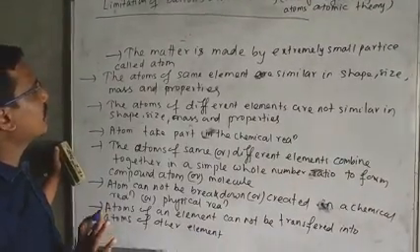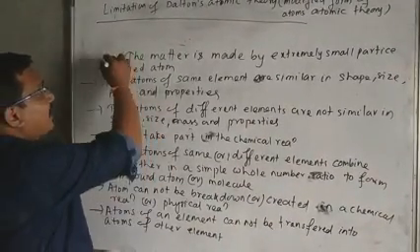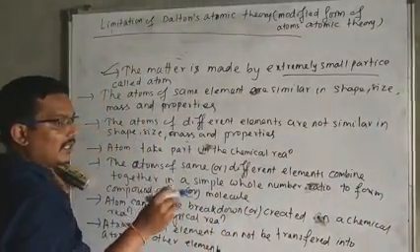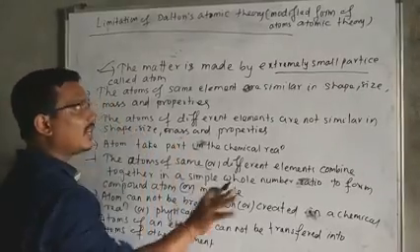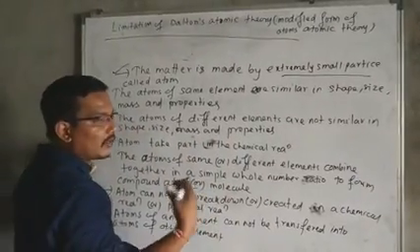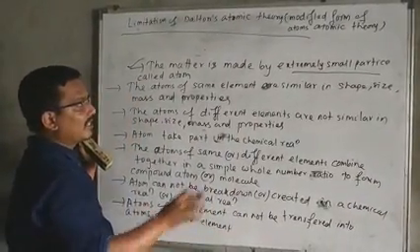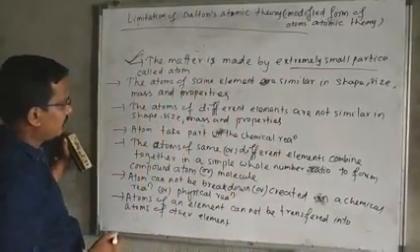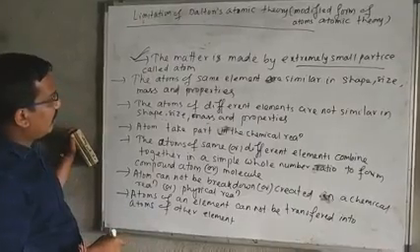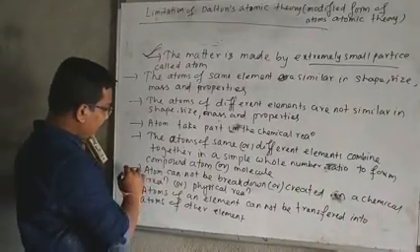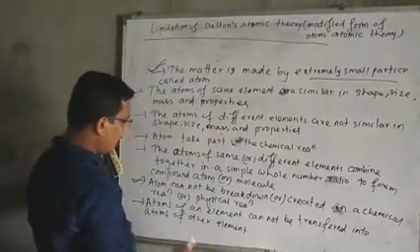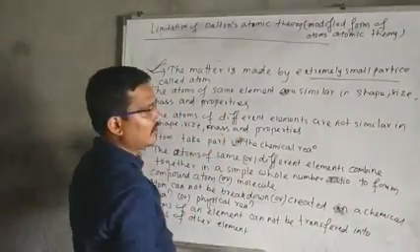According to Dalton's atomic theory, matter is made of extremely small particles. That means it is the smallest particle, and after this particle nothing is possible. This is the first point. Another point is that an atom cannot be broken down or created in a chemical or physical reaction.